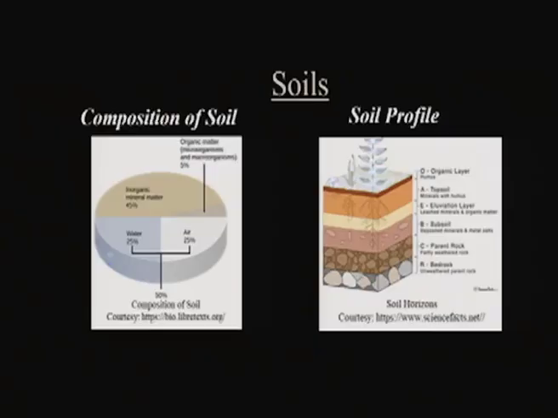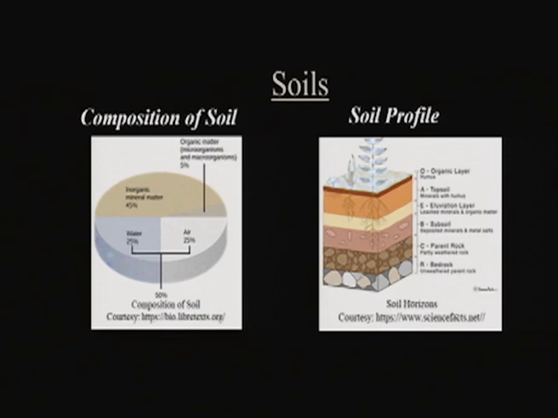Then if you look into the vertical stratification of the soil, that is, if you make a vertical section of the soil, we find different layers within the soil. These different layers, what we call horizons, are defined as a soil profile. Typically we have three layers: the top surface layer, the subsurface layer, and the bedrock material. In addition to this, we also have an additional top layer, the humus.